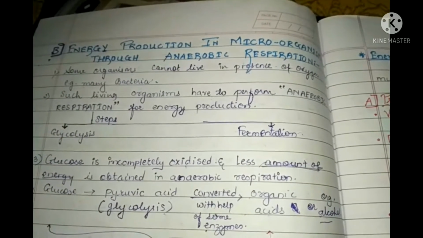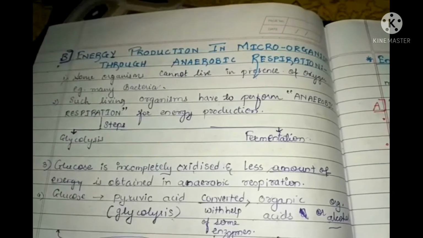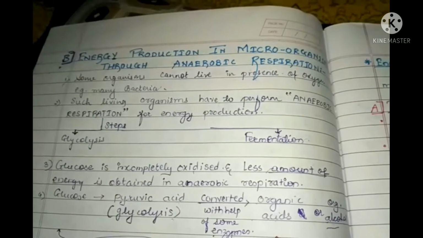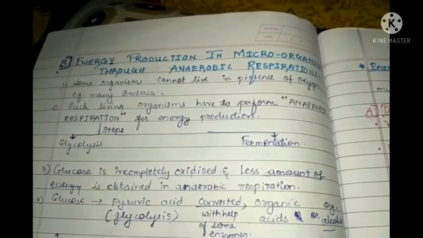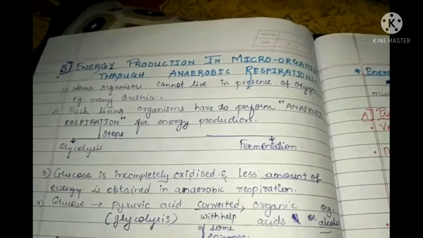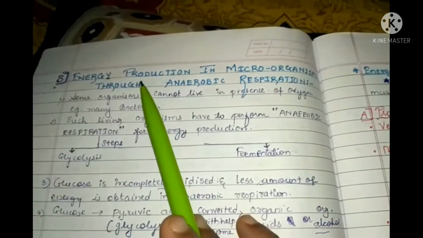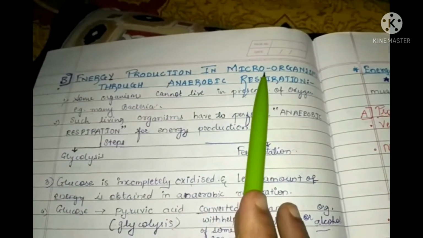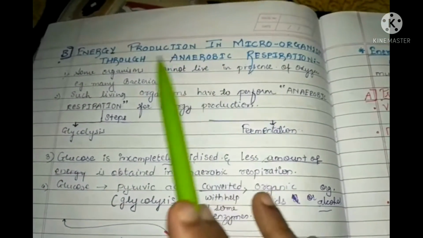Good morning, dear students. Today, let us continue with our lesson number 2, life processes in living organisms. In the last lecture, we learned about aerobic respiration and energy production. Today we are going to learn the next point, that is energy production in microorganisms through anaerobic respiration.